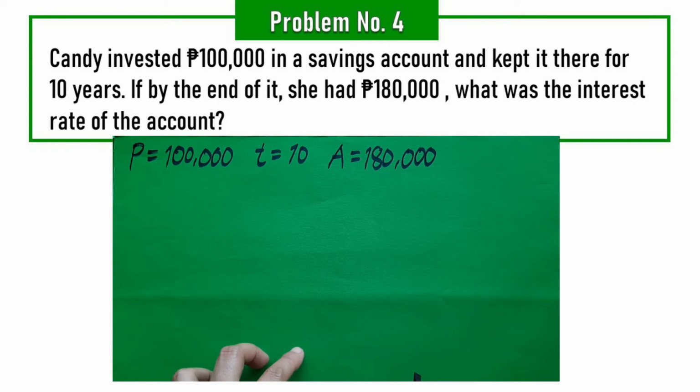It didn't say she earned or what. So it really means it's about the total. The total amount that she had in the account was 180,000 after 10 years. So it gave her 80,000. What was the interest rate of the account?